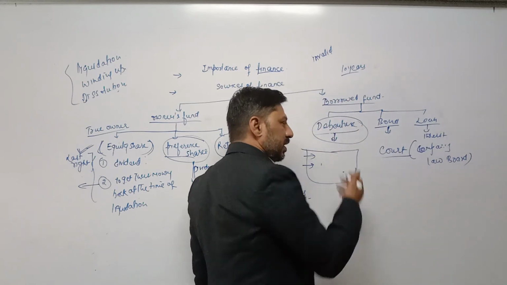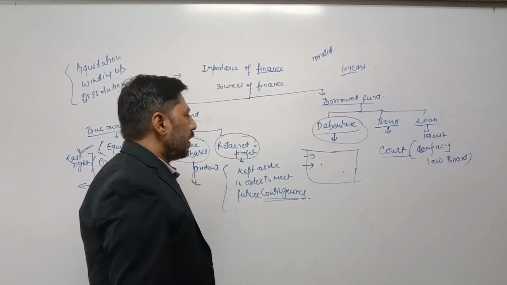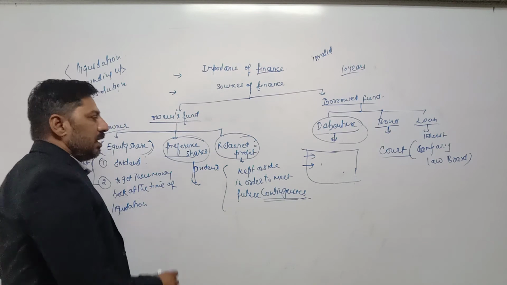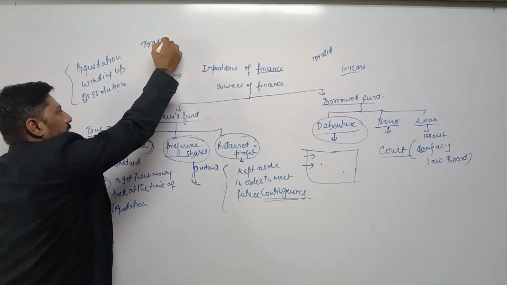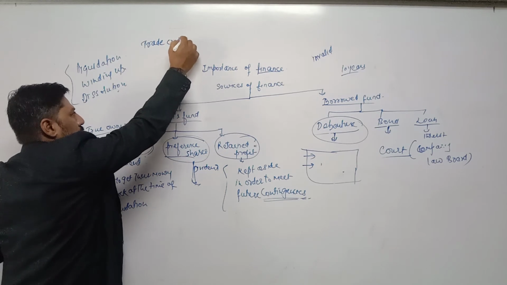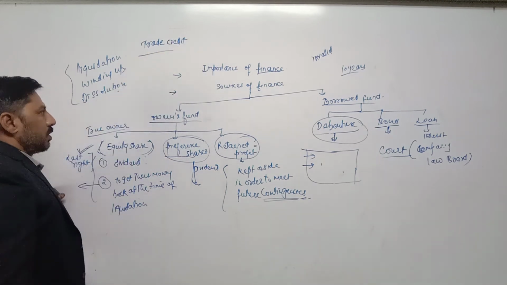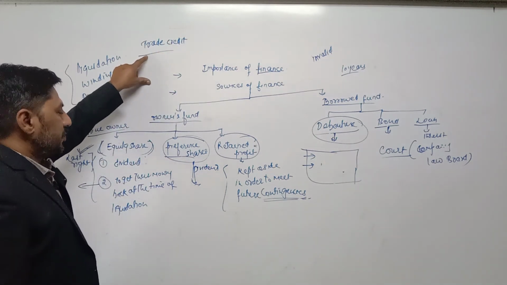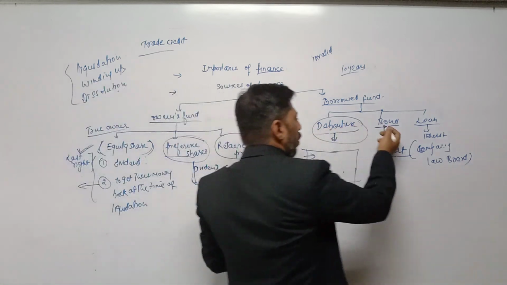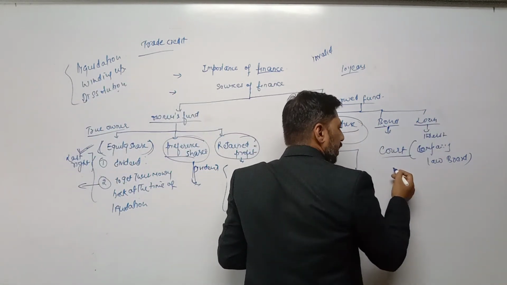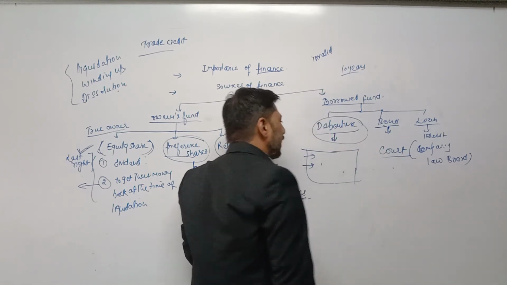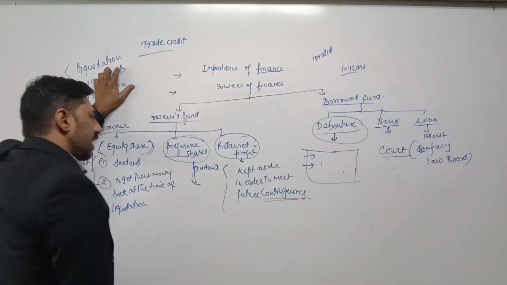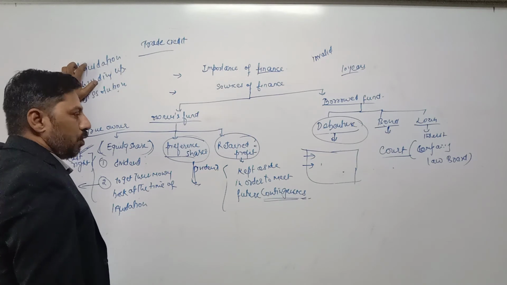Then public deposit is also an example of borrowed fund. And last, one more topic, trade credit. Only this borrowed loan is different from other borrowed amounts. In case of debenture, bond, loan, public deposit, loan from commercial bank, in all types of loan, the company is taking cash. They are receiving cash in the form of loan.